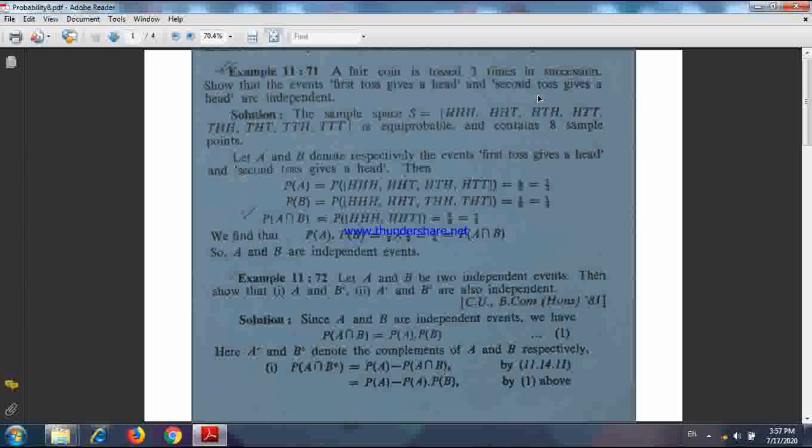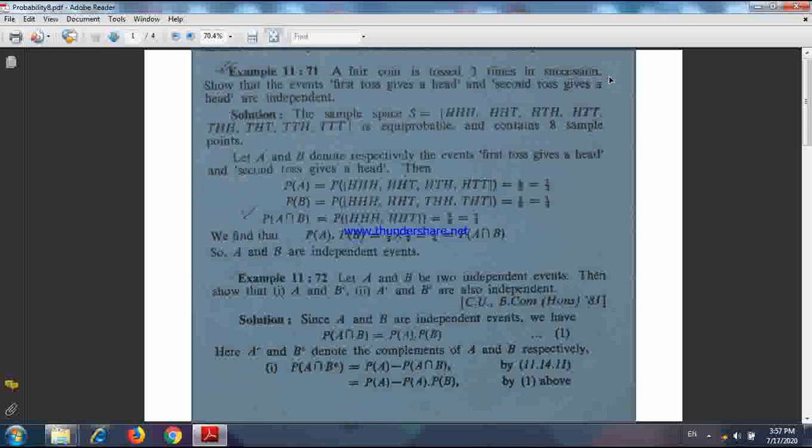So let us start. An example: a coin is tossed 3 times in succession. Show that the events: first toss gives a head and second toss gives a head are independent.